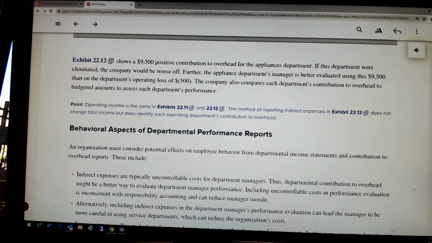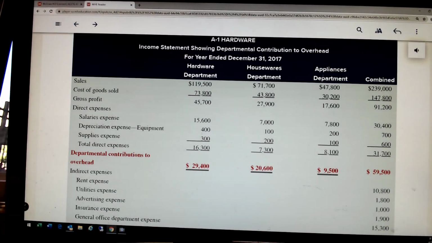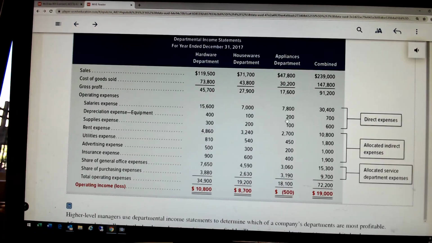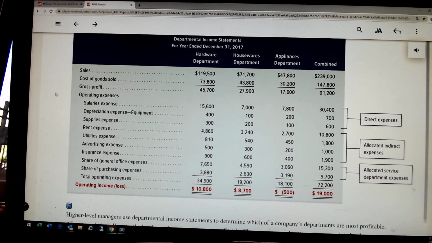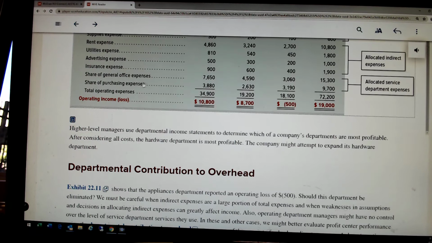Back in this example, when we give the performance report or the budget variances to the manager of the appliance department, he's only going to see how he did on these items right here. Even though he has allocated certain rent, his report will not include that. It's only going to include what he's responsible for. A lot of this is common sense. You just need to spend some time with it and go through the numbers in this chapter.